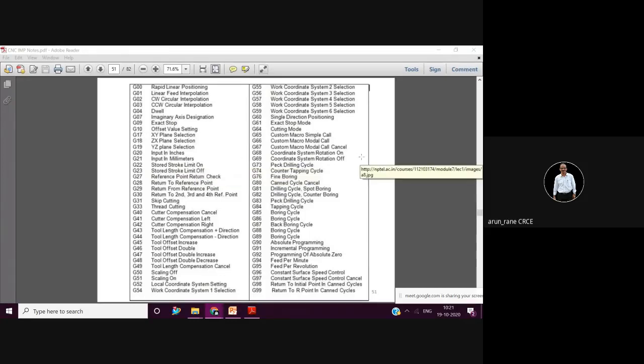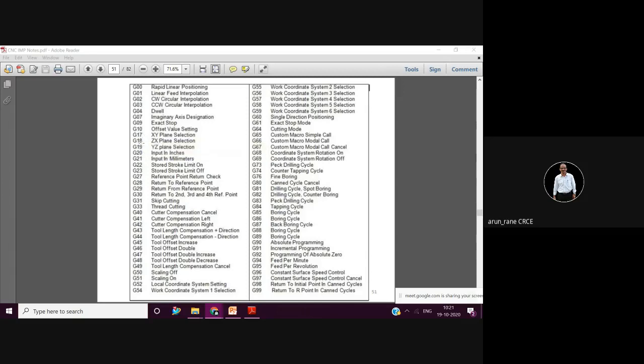So whenever you are writing a program, if G70 is there in your mind, you can just write on the same line G70 input in inches or G71 input in millimeters. Okay. So you can remember this.